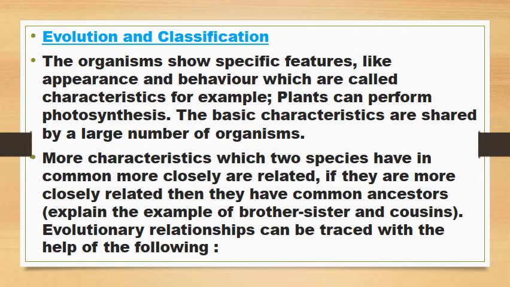The more characteristics two species have in common, the more closely they are related. If they are more closely related, then they have common ancestors. Explains the example of brother, sister and cousins. Evolutionary relationships can be traced with the help of the following.